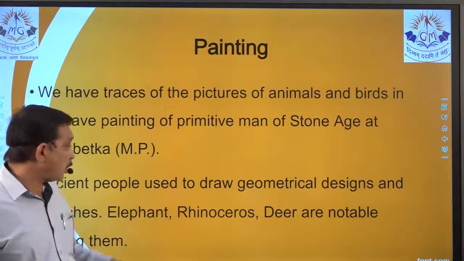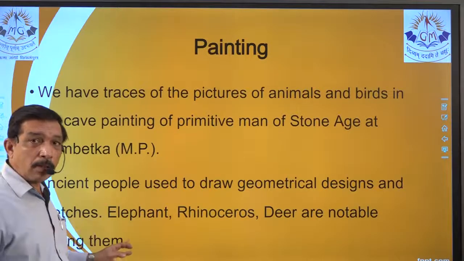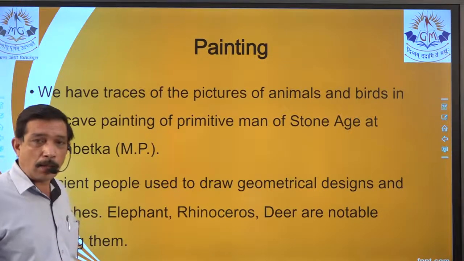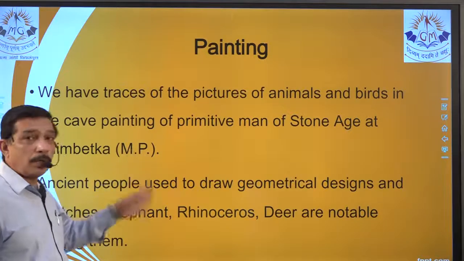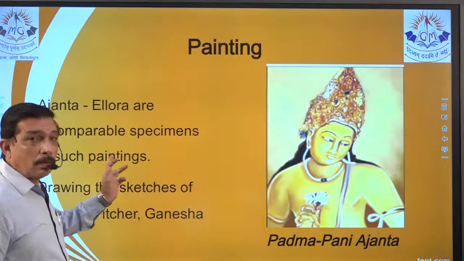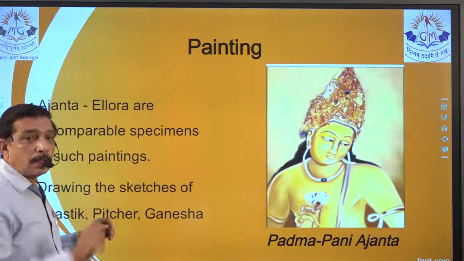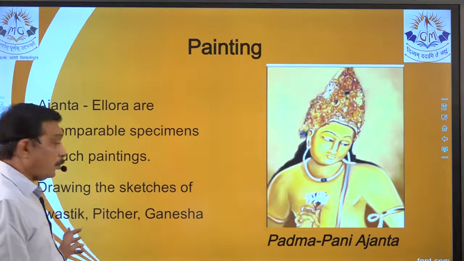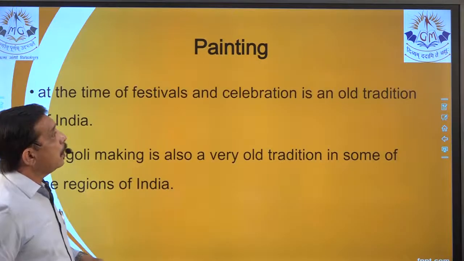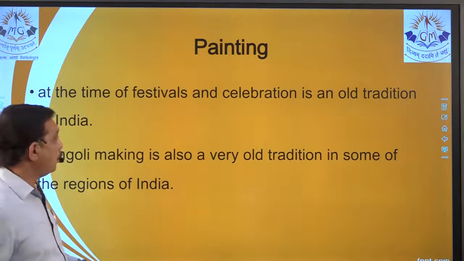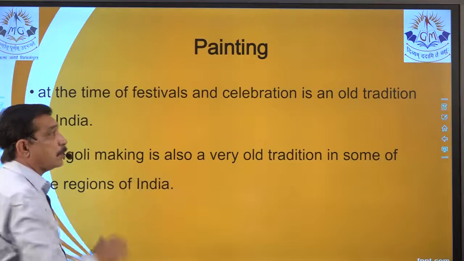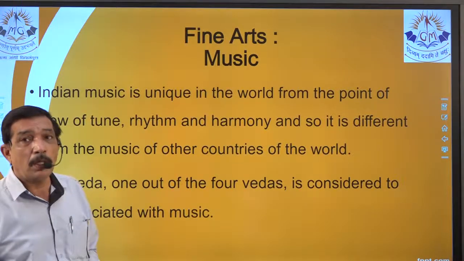Ancient people used to make geometric designs. Yes, a few animals are given. This point also can have an MCQ or fill in the blank. So objectives can be created from 2-3 lines over here. Then Ajanta Ellora, finest specimens of painting, right? Sketches, different paintings that are found. Swastik, picture of Ganesha, at the time of festivals that we do. So Rangoli making is an old tradition of some of the regions of India. So some MCQs or some objectives can be raised from here.